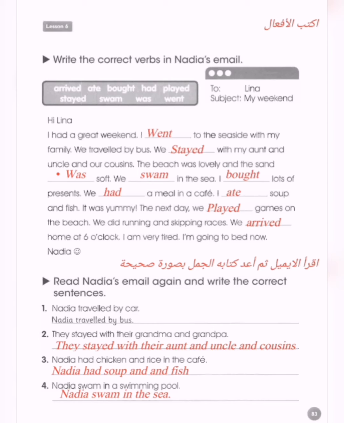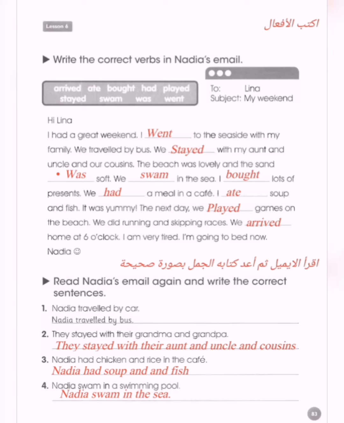So I had a great weekend. I went to the seaside with my family. We traveled by bus. We stayed with my aunt and uncle and our cousins. The beach was lovely and the sand was soft. الساحل كان جميل والرمال كانت ناعمة. We swam in the sea. سبحنا في البحر. I bought lots of presents. اشتريت الكثير من الهدايا. We had a meal in a cafe. I ate soup and fish.